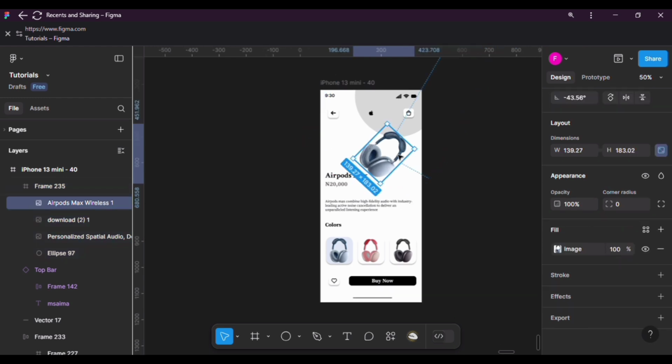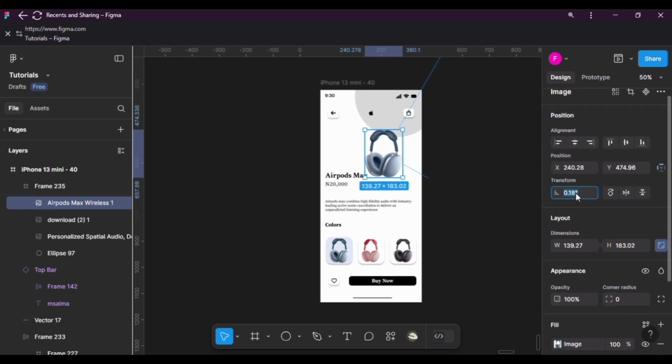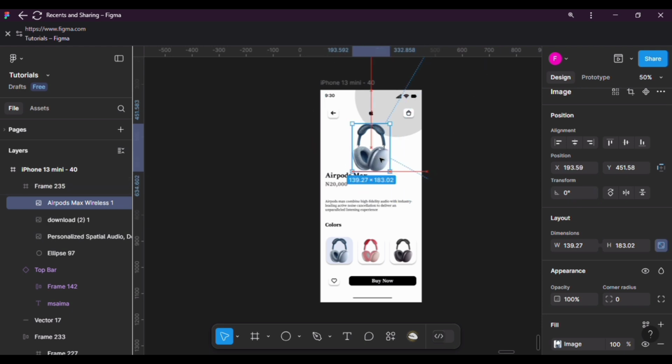Now the active airpod is actually this blue. Yeah, it's actually this color. So I had to rotate it and go to the transformation and make it 0 degrees. Now you are going to position this thing properly.